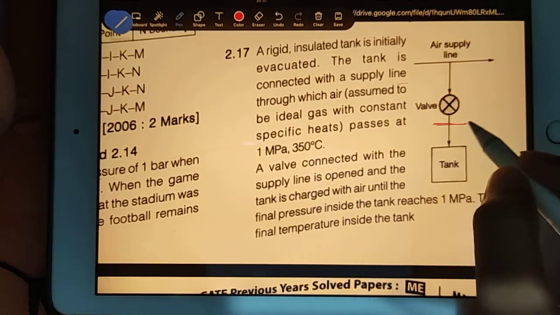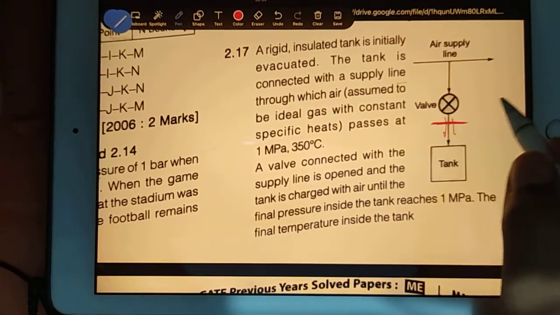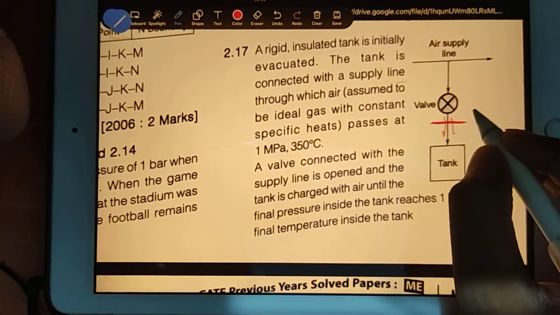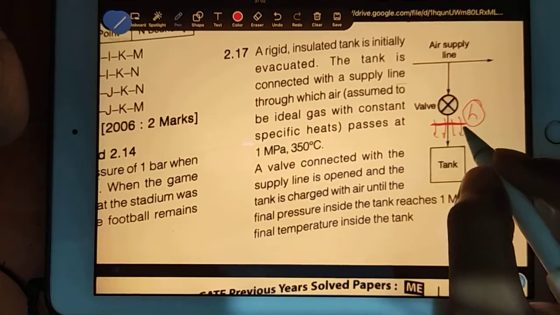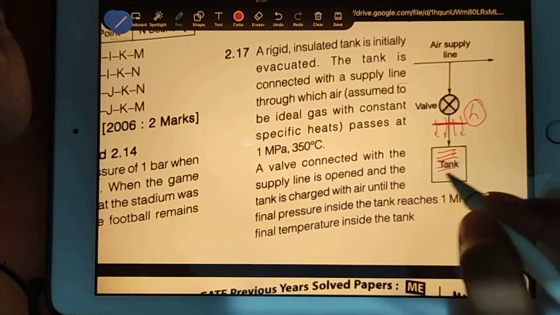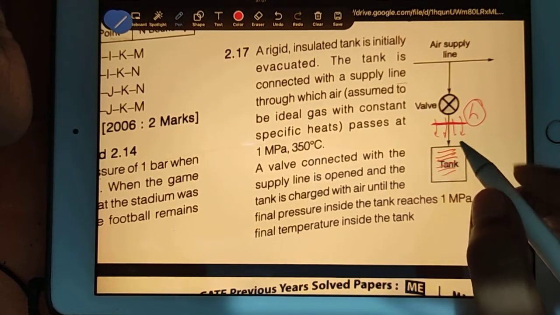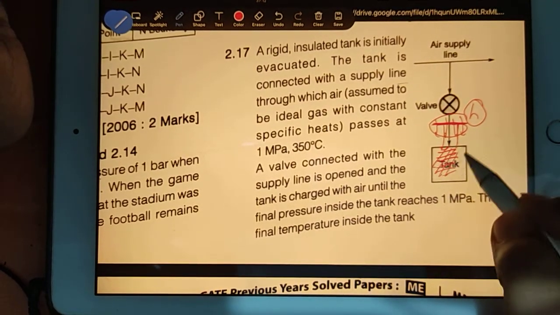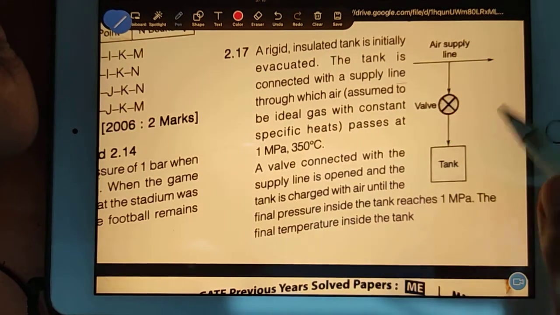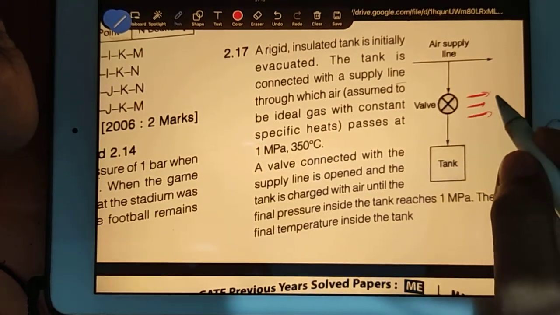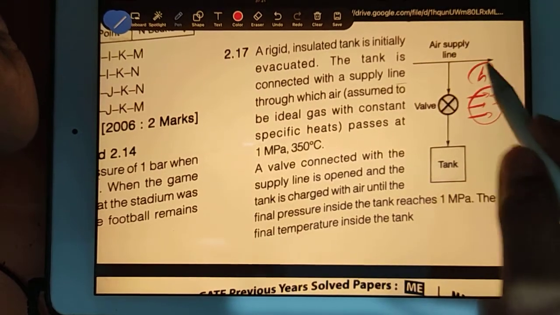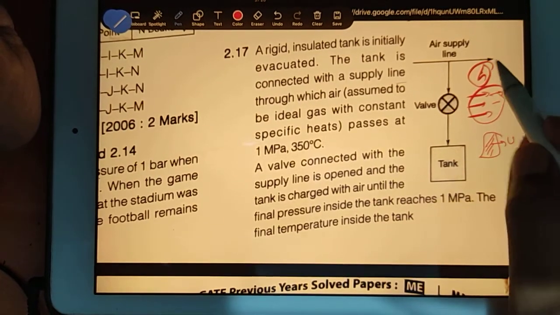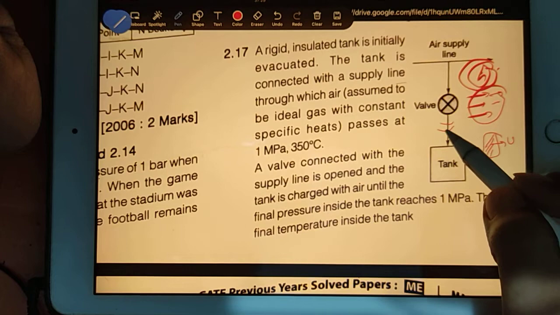Total enthalpy which is crossing here, how will you write that enthalpy? Per kg mass we are considering, so consider the total enthalpy H which is passing through this. Now in the tank, what is increasing? Internal energy. Whatever enthalpy enters here, only that much internal energy will change in the tank. In one thermodynamics class I taught you that whenever flow is happening, we consider energy as enthalpy, but whenever we have a closed system, we consider energy as internal energy. So this enthalpy is going and filling into the tank.